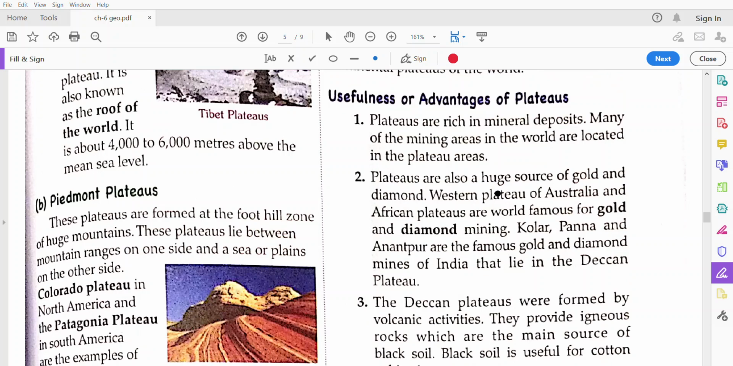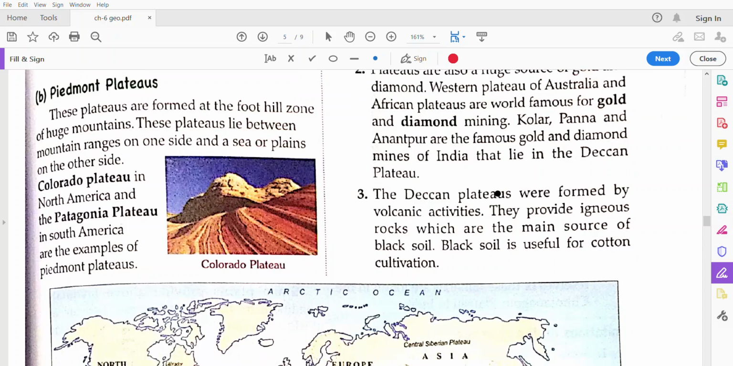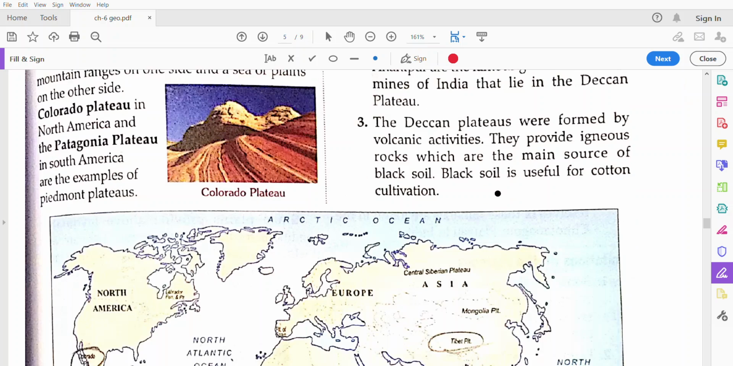And now the advantages of plateaus. These plateaus have rich mineral deposits. There are too many coal mines and diamond or gold mines on the plateaus. The Deccan Plateau was formed by volcanic activities, so it provides igneous rocks and black soil that is good for cotton cultivation.